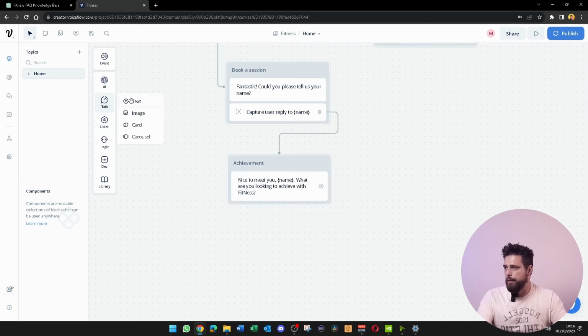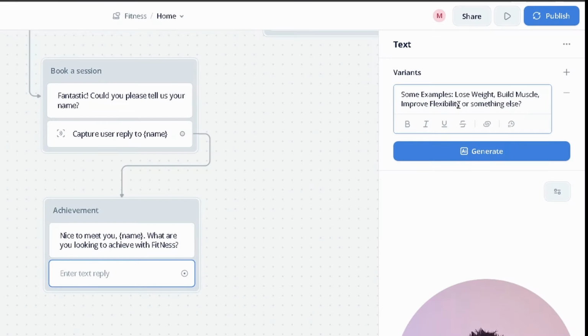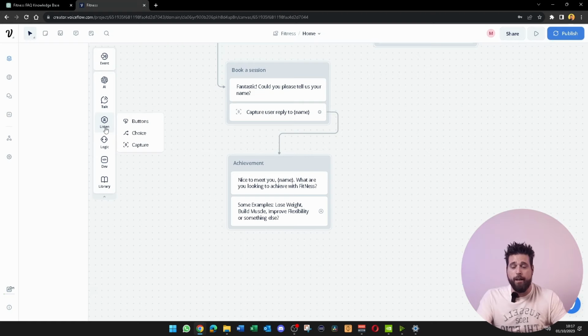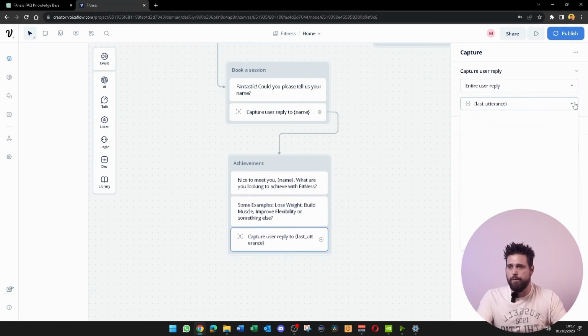Then we're just going to add in another text block. In this text block, we're just going to put some examples, lose weight, build muscle, improve flexibility, or something else, just to give the user something to say. And then we're going to want to add a capture. We're going to want to change this from last utterance to achievement, because we want to capture what their achievement is into our CRM or Google Sheets, so we have an idea of what this client wants.